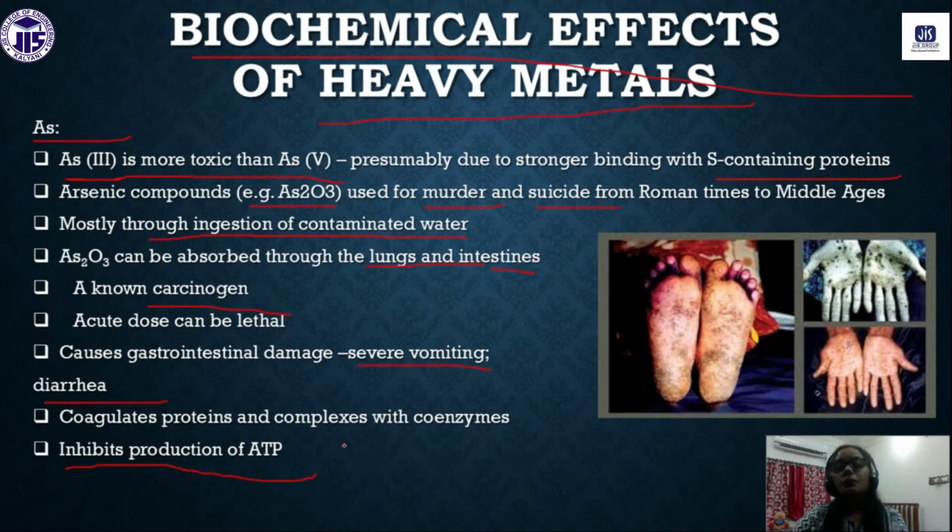It can also inhibit the production of ATP, as it can bind with the sulfur atoms of the enzymes. So if we consume arsenic contaminated water, we can have this type of disease.